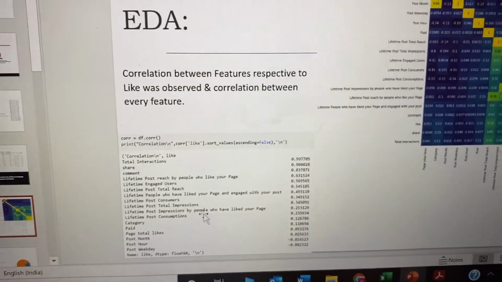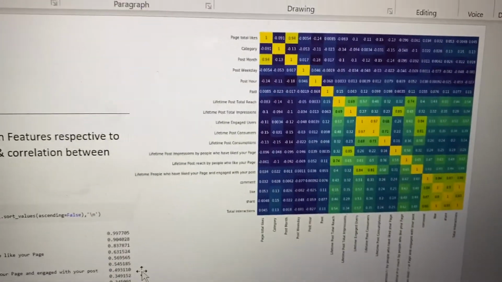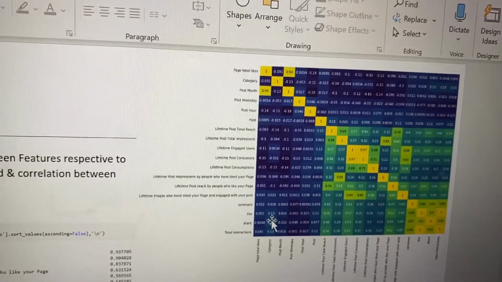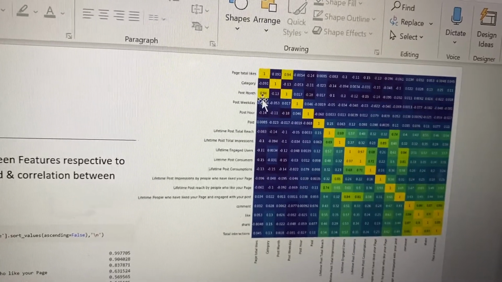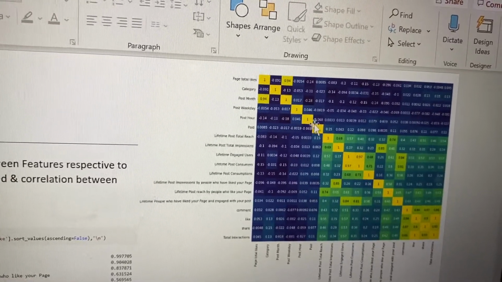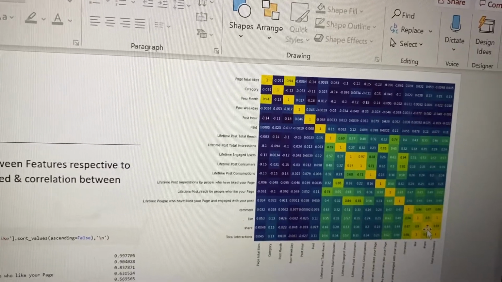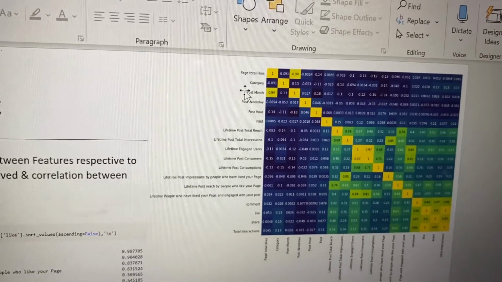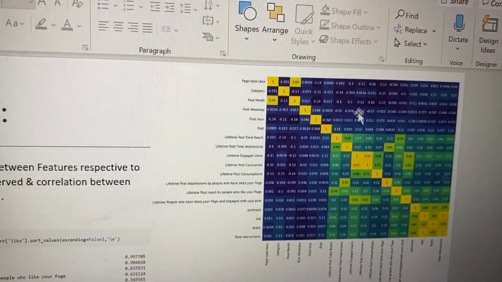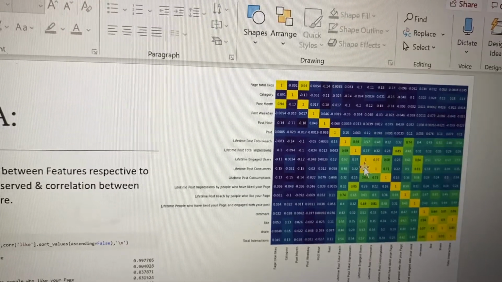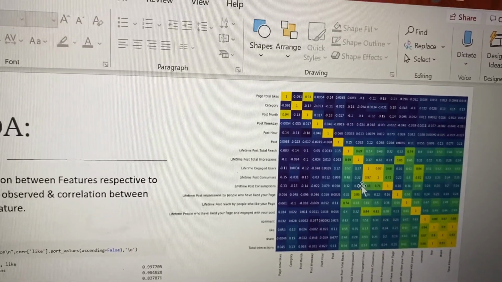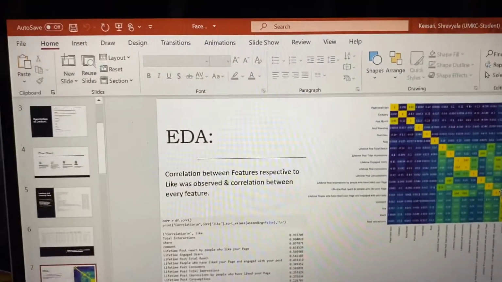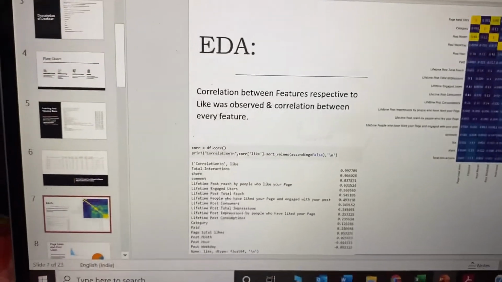The same is represented in graphical format. Here we can see page total likes, this is 1 per page total likes. All the similarities or correlations we have are indicated. Each feature is correlated with every other feature, and these are its values. The similar values have been highlighted here, which shows that those two features have some similarities. So we can try to analyze in that scenario.